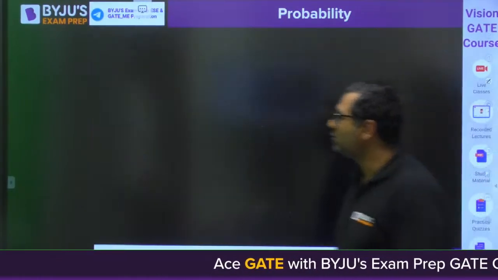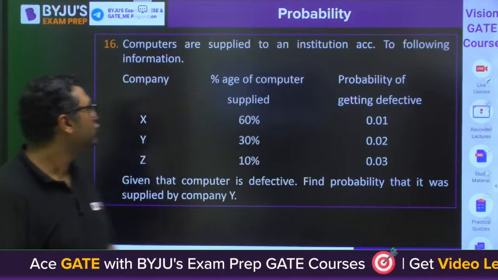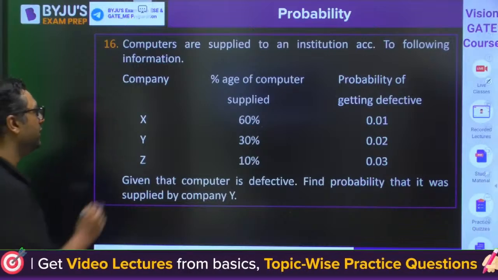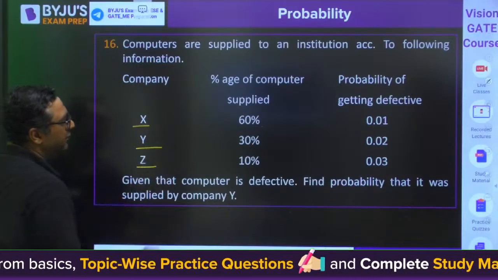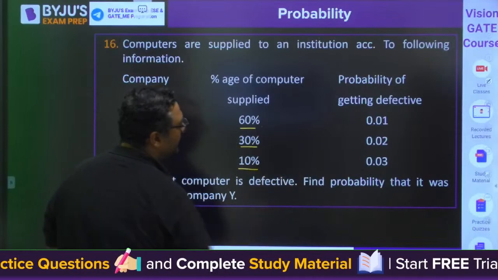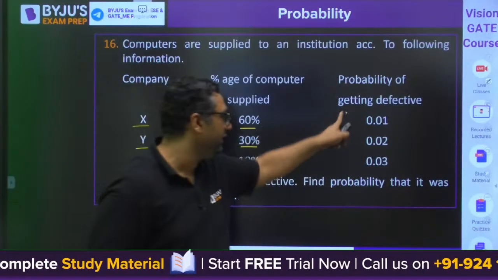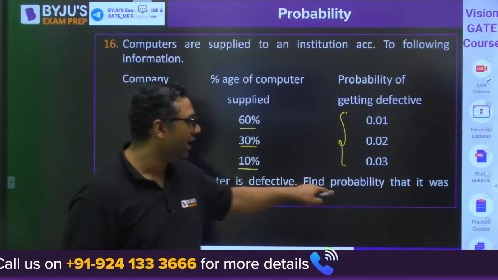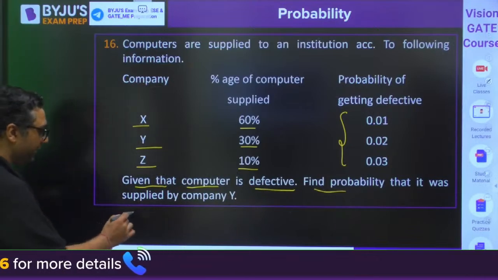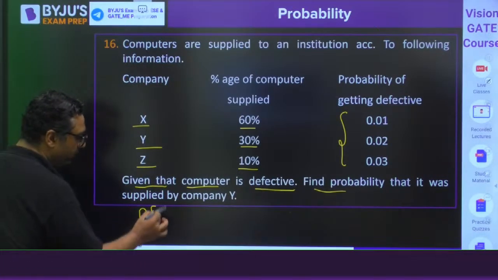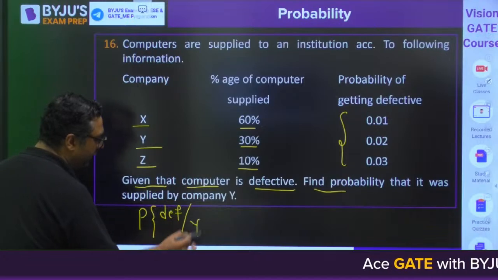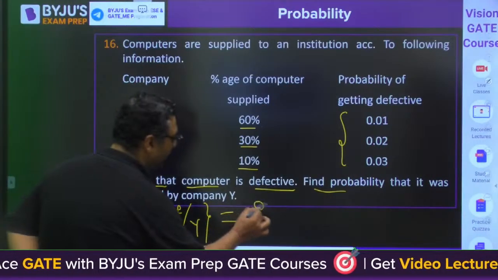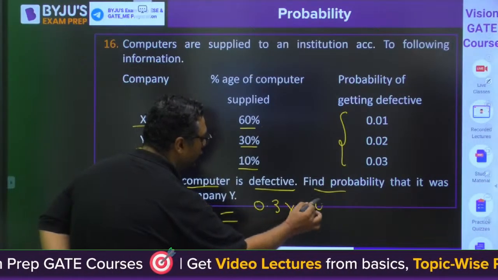Okay, next question is this. This question says computers are supplied to an institution according to the following information. Company X, company Y, company Z: 60%, 30%, 10%. Probability of getting defective are these. Then they are saying given that computer is defective, find the probability that it was supplied by company Y. So probability of defective by company Y. Solve it.